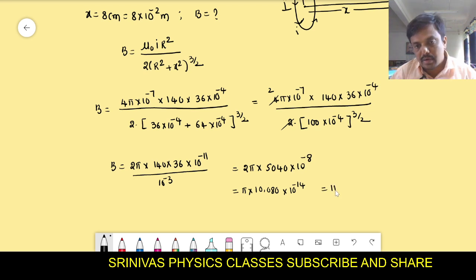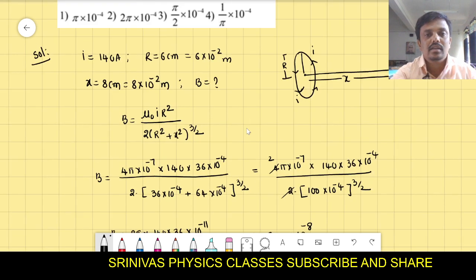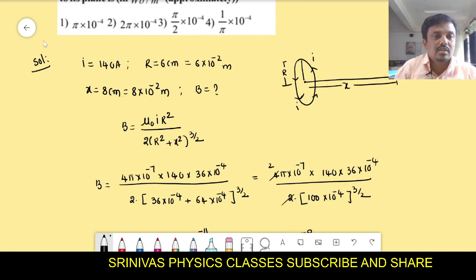And this we write as 5 into 10 to the power of 4 into 10 to the power of minus 8, that is you will get 5 into 10 to the power of minus 4 Tesla. This is the answer. That means which option is the right option? The right option is the first option.